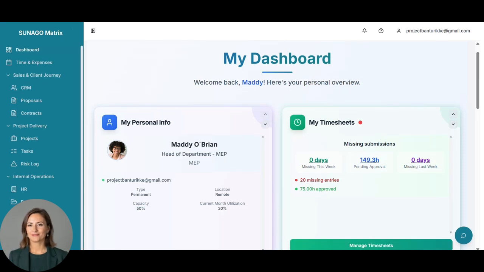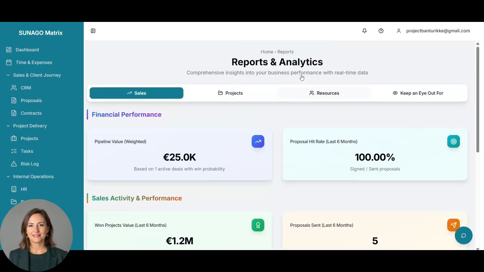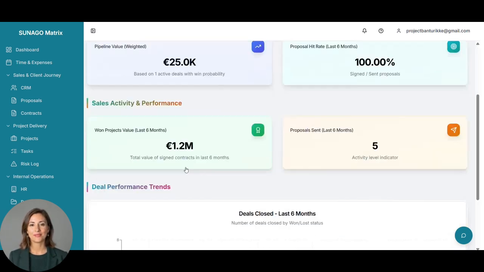In Matrix, we have a tab called Reports. Here, you can view real-time reports and analytics on your business performance. We cover sales, projects, resources, and key areas to monitor. Under Sales, you can see financial performance, sales activities and performance, and deal performance trends.